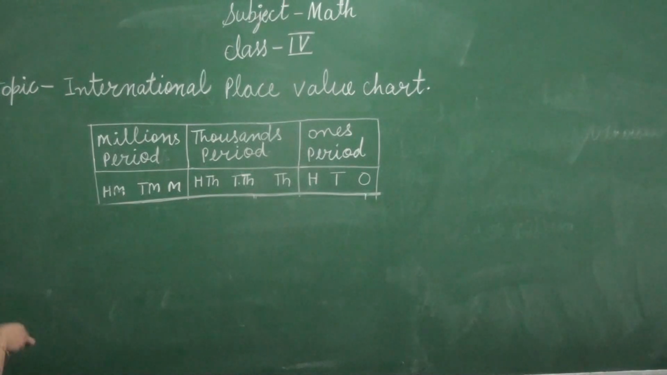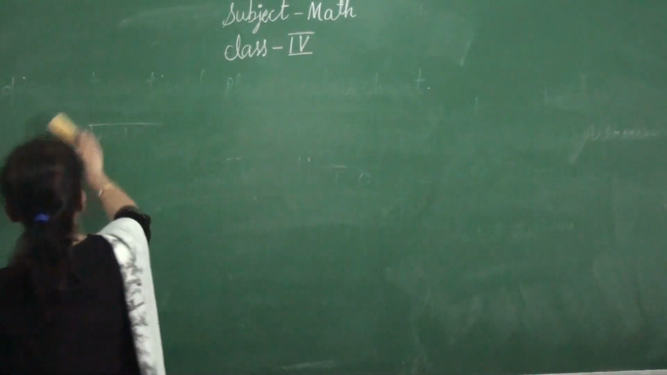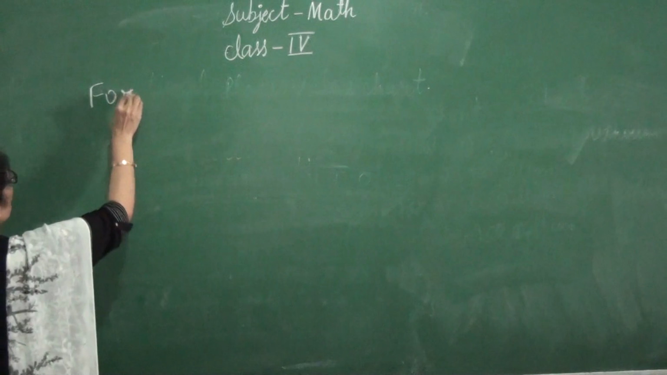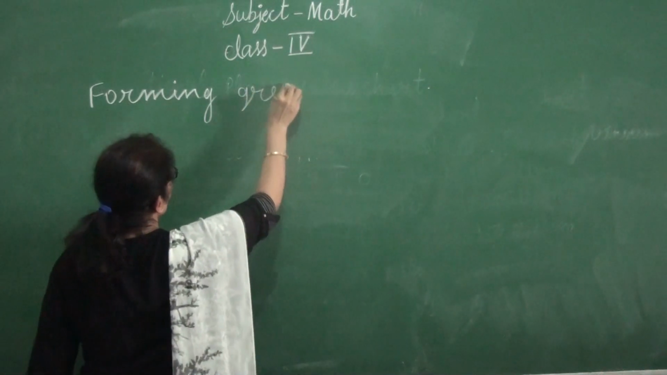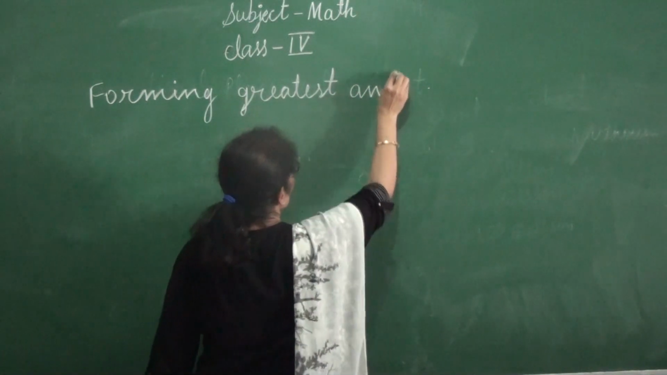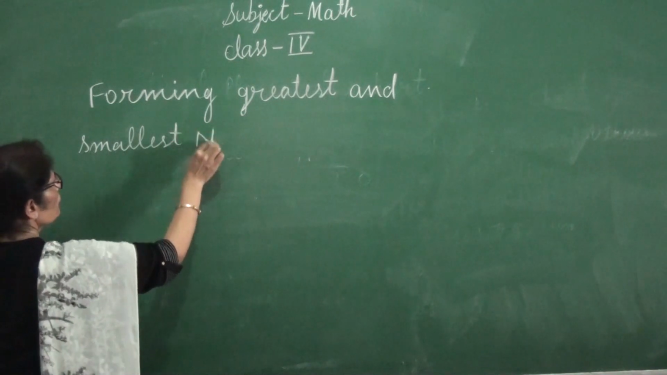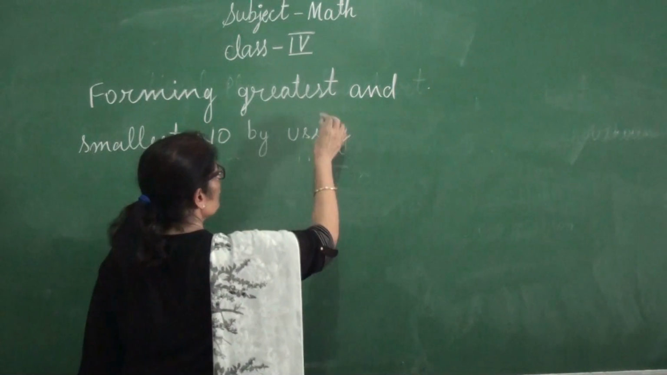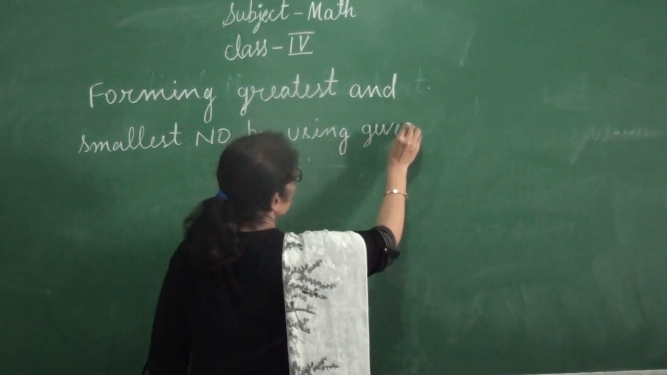Now, we are taking our next topic: forming the greatest and smallest number by using given digits.